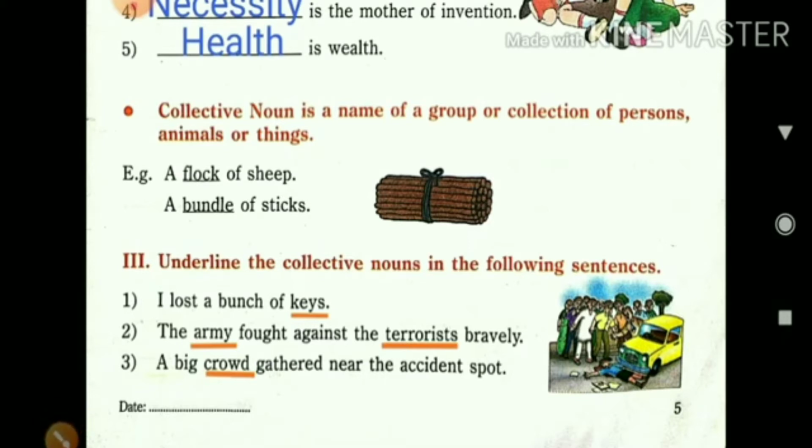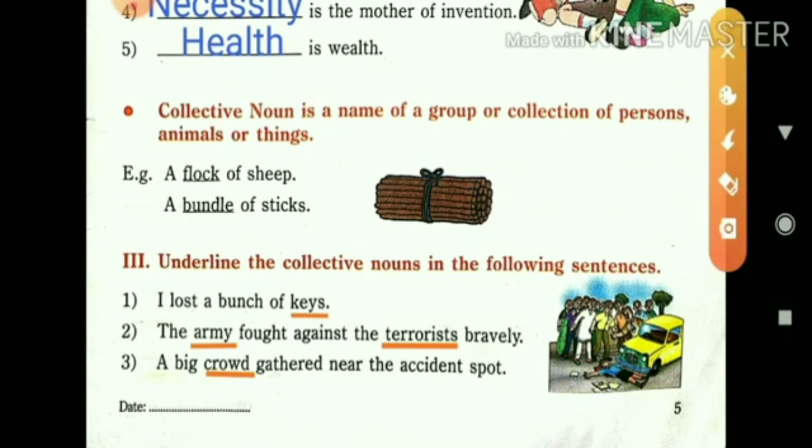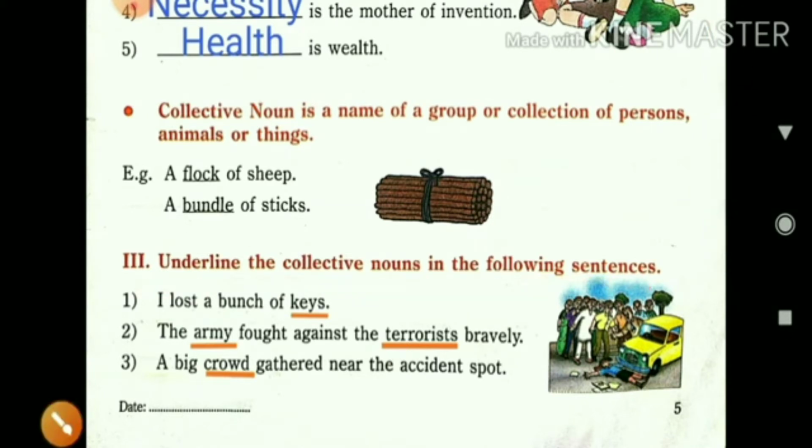So let us look at the third exercise. Underline the collective noun in the following sentences. I have solved three sentences for you. I will explain them. I lost a bunch of keys.